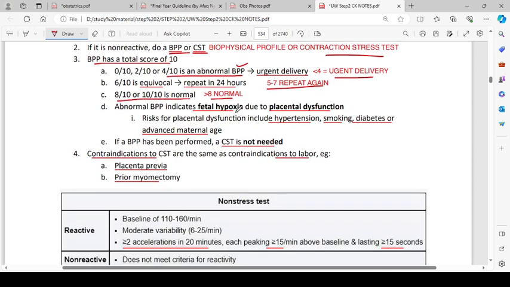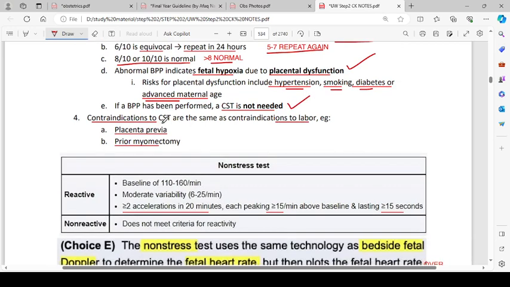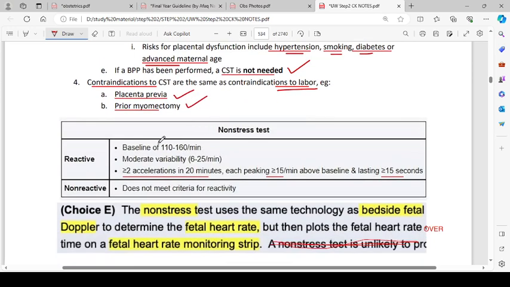Abnormal biophysical profile indicates fetal hypoxia due to placental dysfunction. Risks of placental dysfunction include hypertension, smoking, diabetes, or advanced maternal age. If a biophysical profile has been performed, a contraction stress test is not needed. Contraindications to CST are the same as contraindications to labor, for example, placenta previa and prior myomectomy.